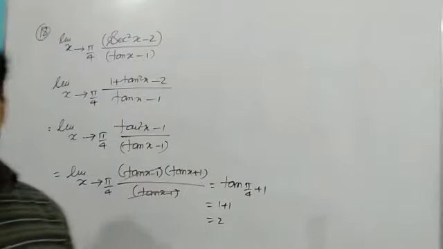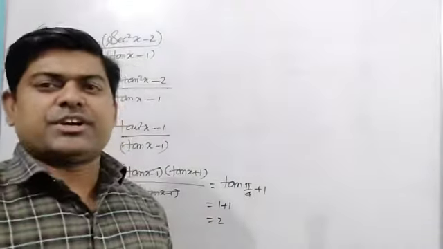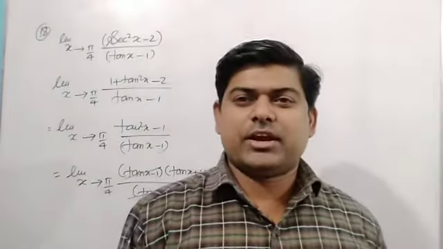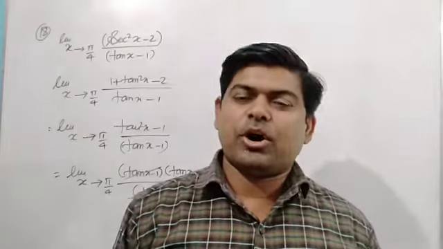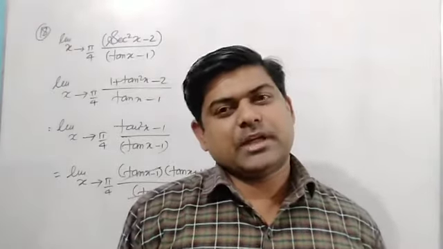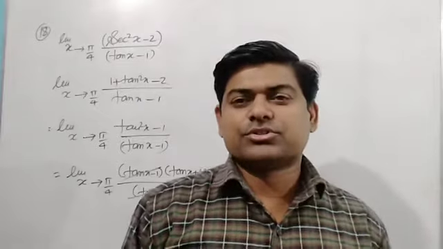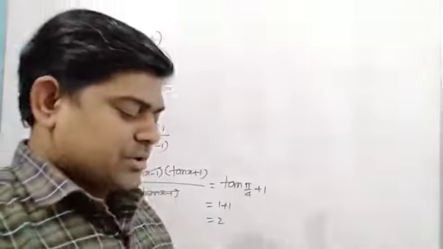So what we have seen, in almost each and every question, I just try to remove that reason because of which we are getting 0 upon 0. That much only we have to do. We are trying to remove that reason because of which we are getting 0 upon 0.